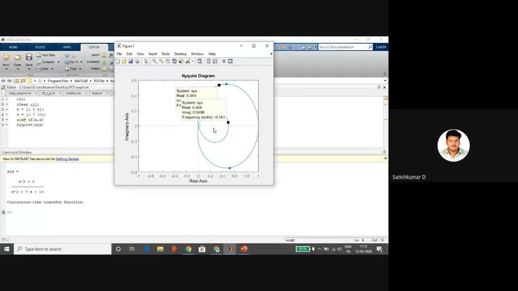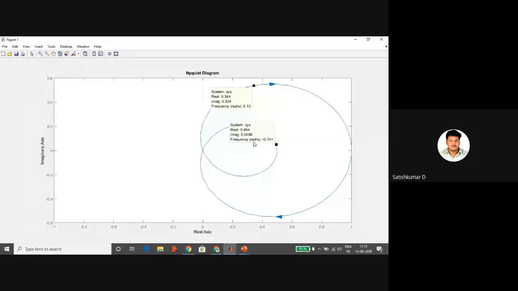So the number of encirclements, there is in between -1 comma 0, that pole -1 comma 0 lies on the 0 axis. So the number of encirclements we have to calculate from this Nyquist plot. Then if Z is 0, by using this formula, N equals P minus Z, from this plot we can get the N value.